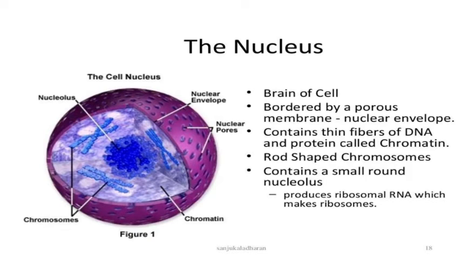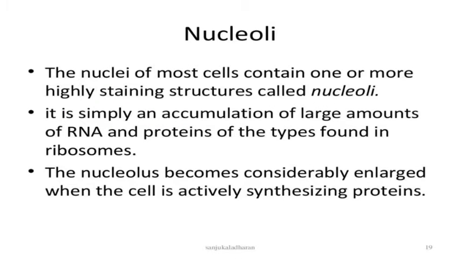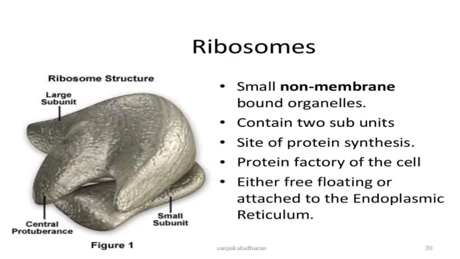And the nucleus is the brain of the cell. The nuclear membrane is porous in nature. It contains DNA in the form of chromatin, and the nucleolus is present, and sometimes more nucleoli are also present. The nucleoli synthesize ribosomes. The ribosomes are responsible for synthesis of proteins and some RNA. These are the ribosomes, the non-membrane-bound organelles. They are mainly used for protein synthesis. It is the protein factory of the cell, as we call it.